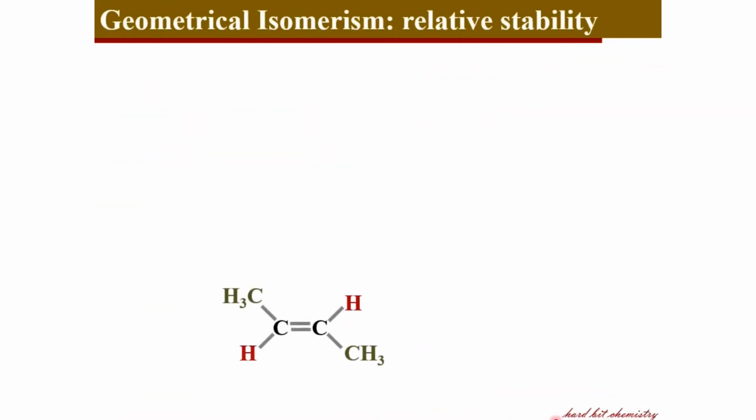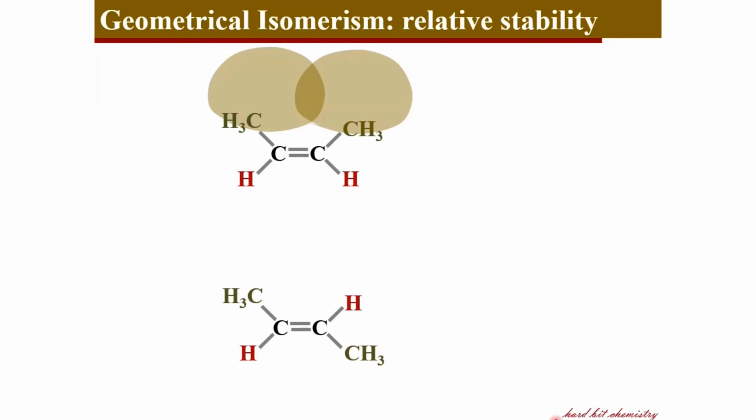Why is it that way? Because in the cis isomer, the electron clouds of the similar groups are placed very close to each other, such that they overlap, or there is a strong repulsive interaction between the electron clouds of the methyl groups in this case. So this gives rise to a steric strain in the cis isomer.